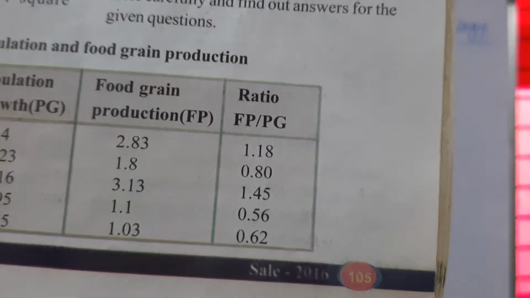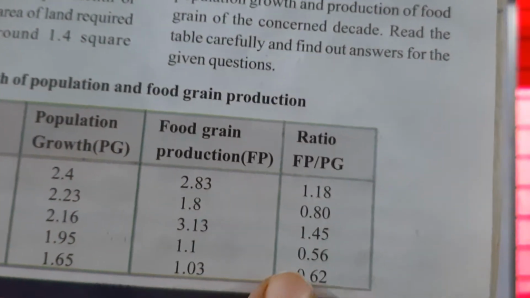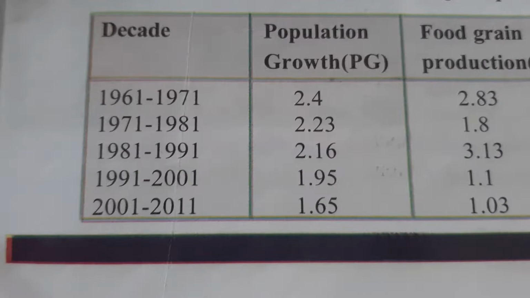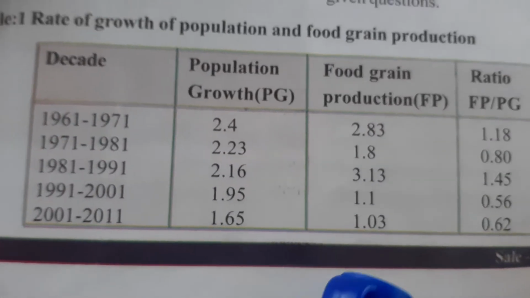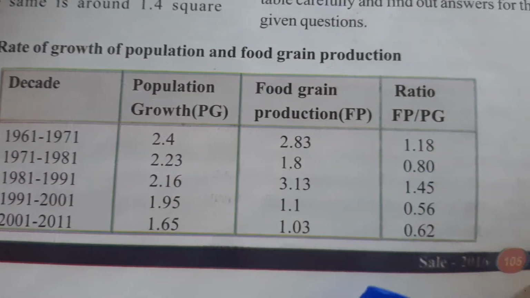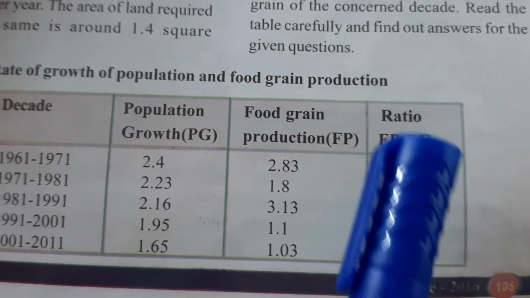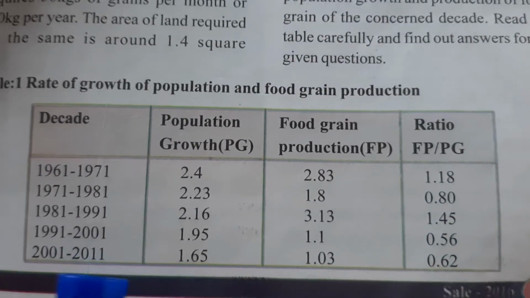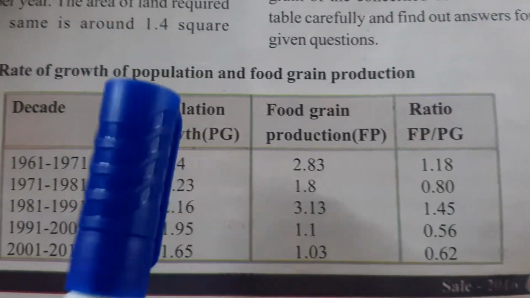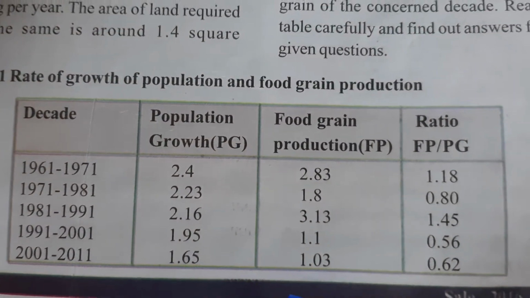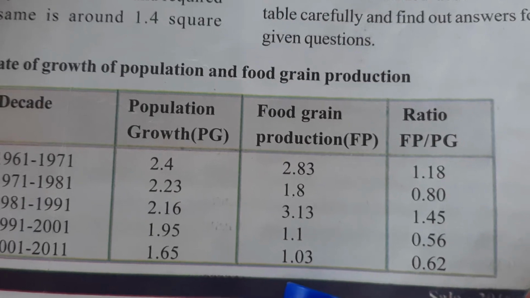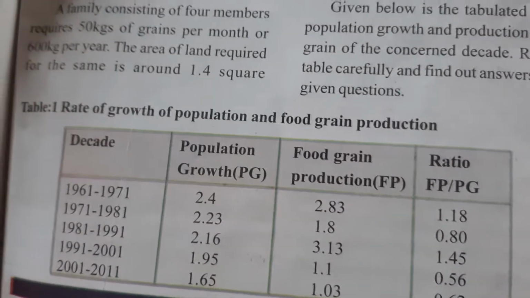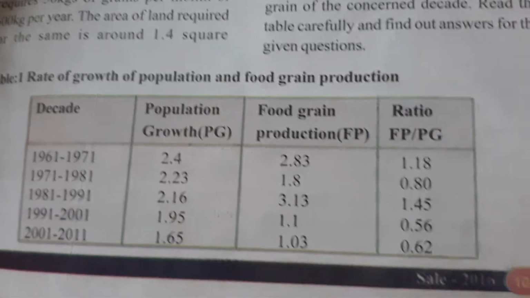Like that, 91 to 2001 is also given, and the ratio between food production and population growth is 0.56. Then 2001 to 11, population growth is 1.65 and food production is 1.03, and the ratio between food production and population growth is 0.62.